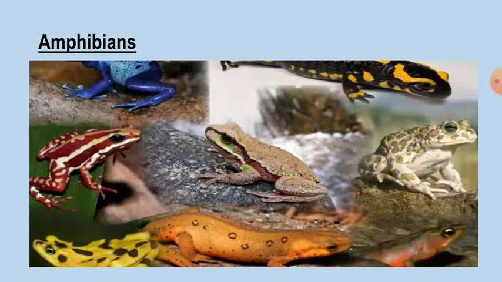So they have special skin glands that produce useful proteins. So these amphibians are intermediate in many characteristics between fishes and reptiles and have gilled aquatic larvae and air breathing adults.